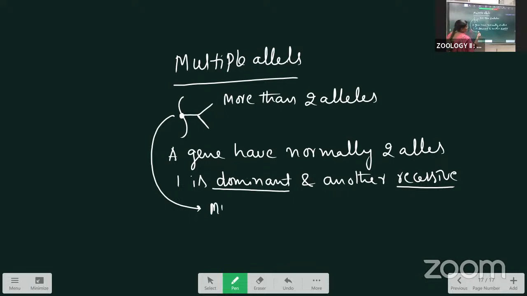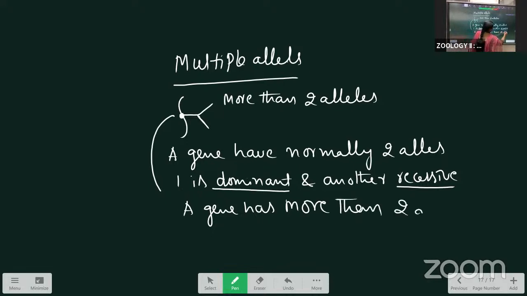Here we will write the definition. A gene has more than 2 alleles. The name itself says it, multiple means more. The gene has more than 2 alleles, they are called multiple alleles.